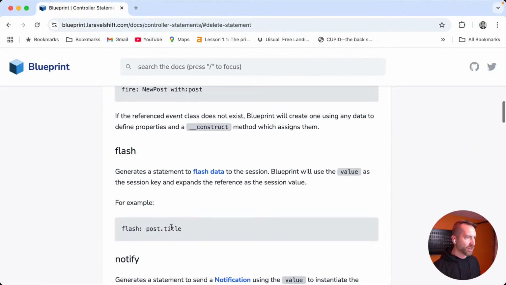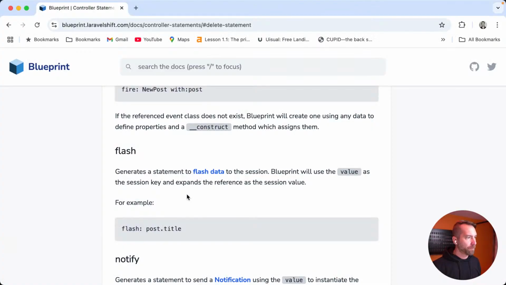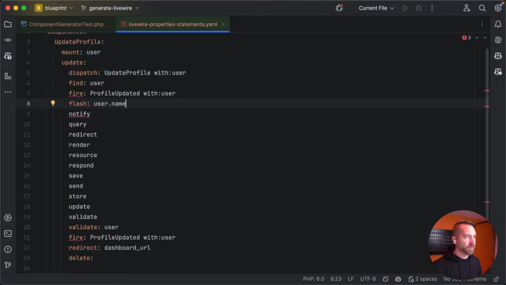Here we would flash, what does flash look like? Post title, generates a statement to flash data to the session. Blueprint will use the value as the session key and expands the reference as the session value. Okay, so here we would say flash, we would say something like flash user ID, maybe, or name, maybe. Doesn't really matter, it's our example. But the point is this should put into the session value as the key and expands the reference. Okay, so flash should still do this arrow user arrow name as its value.